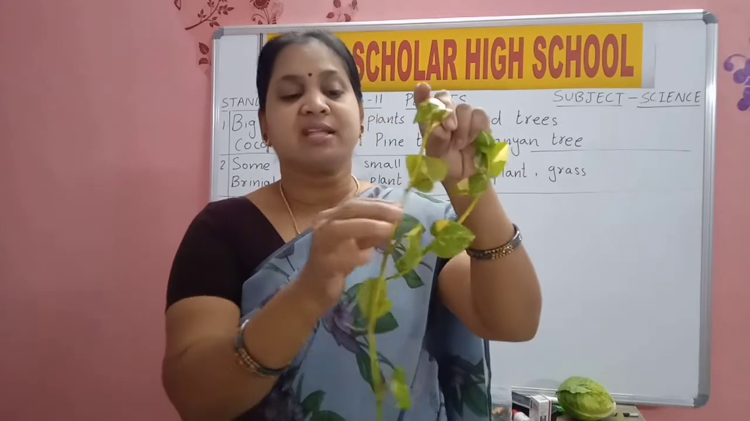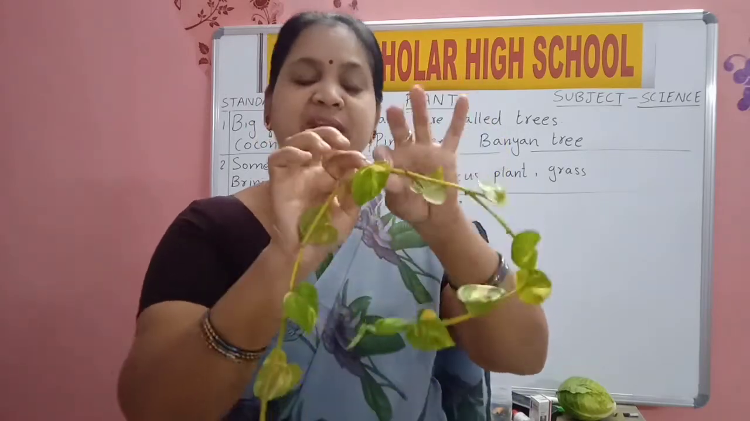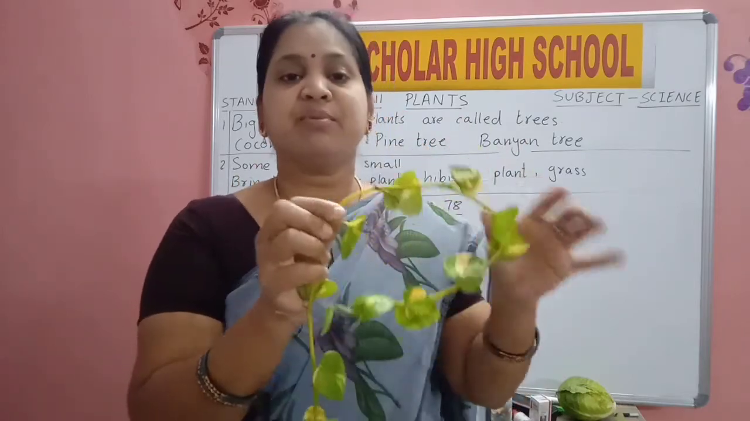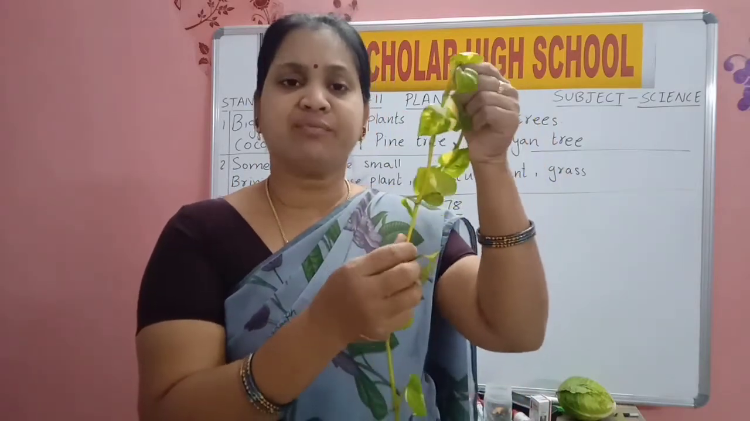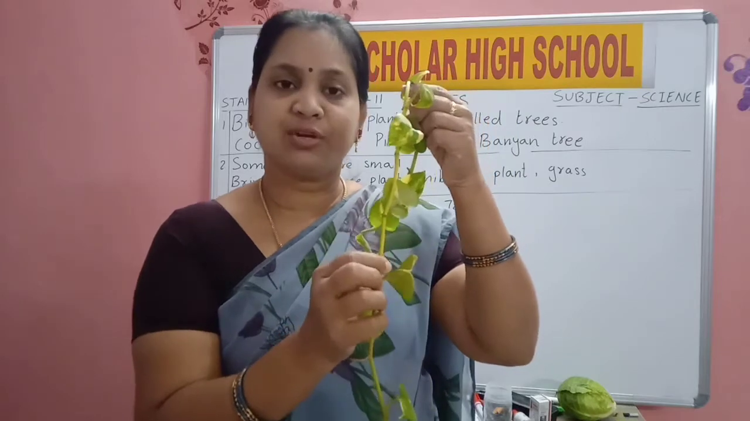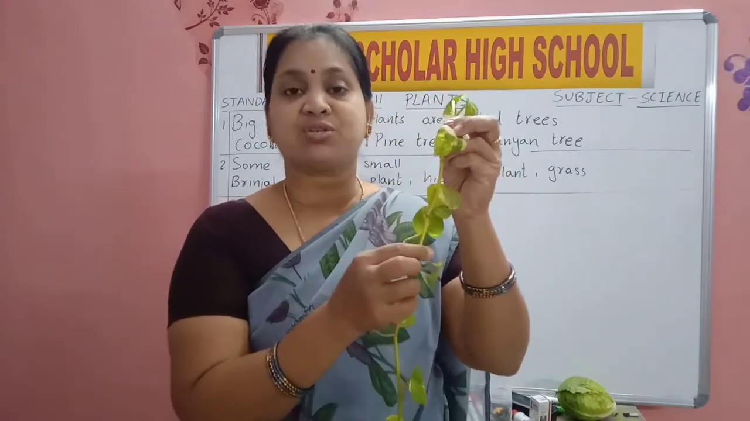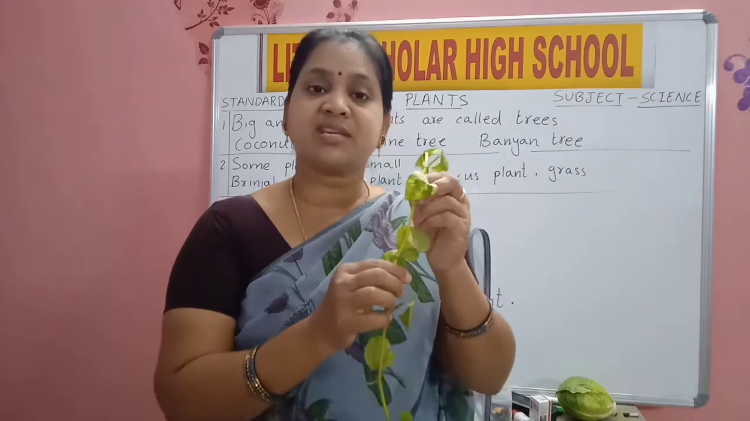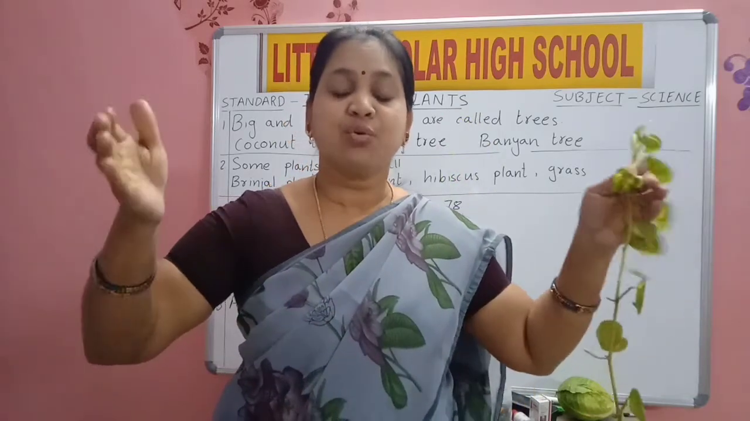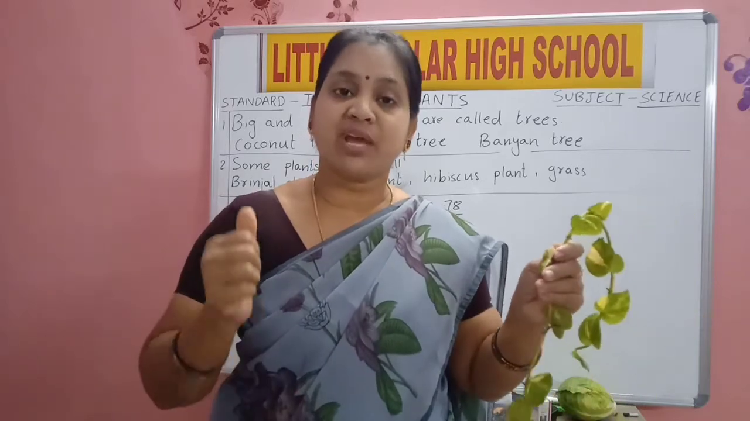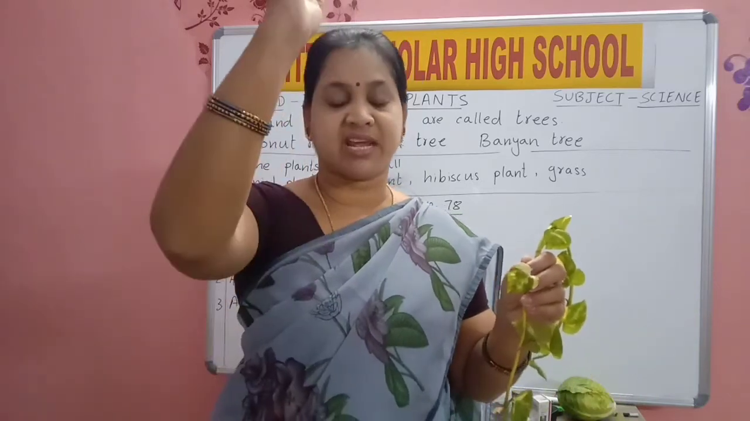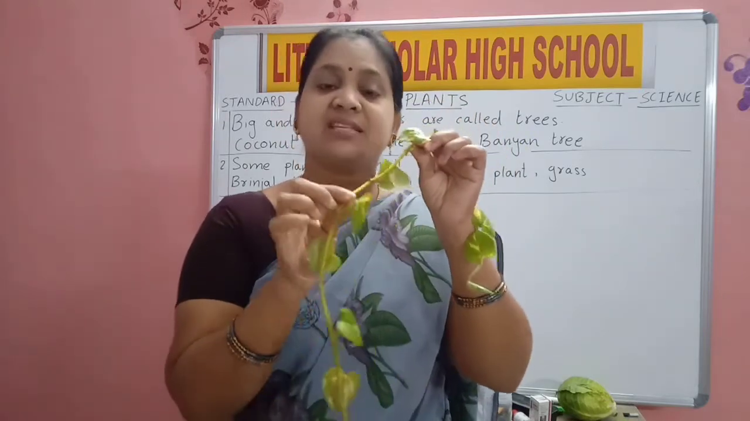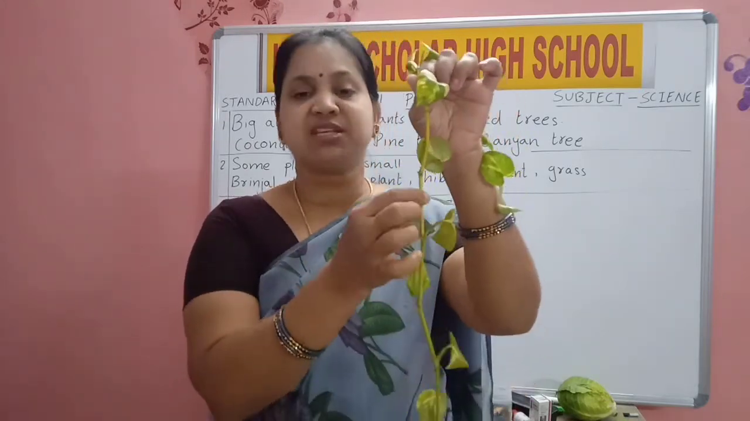Yes, why? Because the stem, see the stem, you can easily break the stem of this. The stem is not very thick, it is thin, it is not strong. But mango tree, ashoka tree, how is the stem? It is very fat, woody stem, and it is very strong, so it will stand straight. But some plants which have weak stems, this is known as stem.